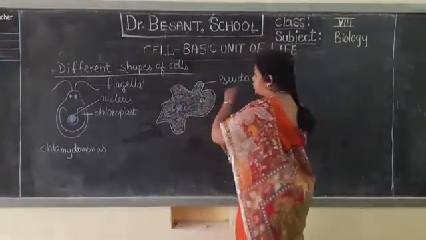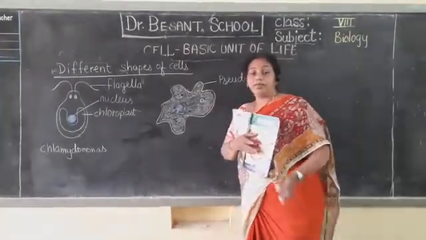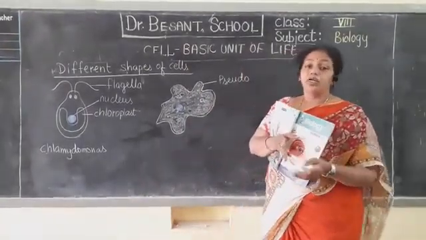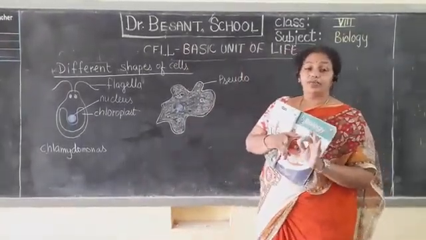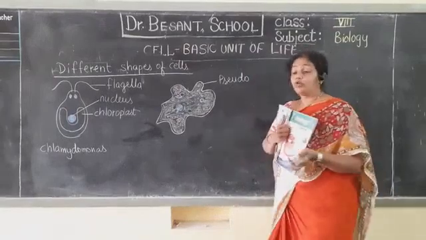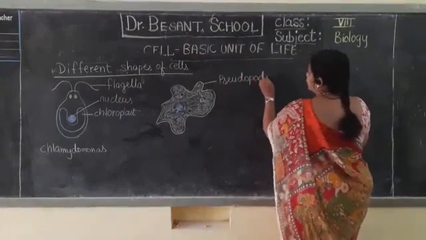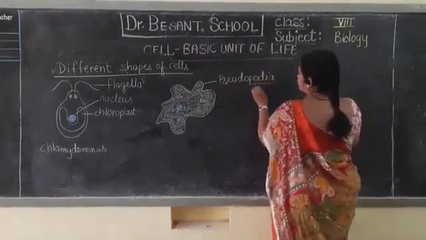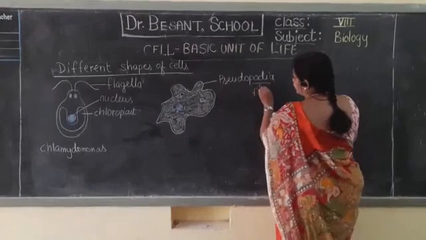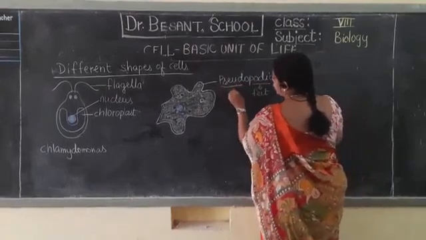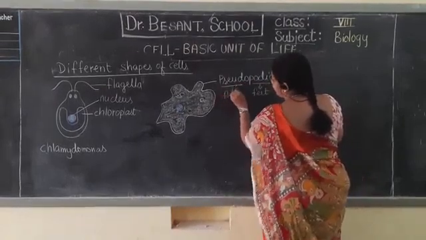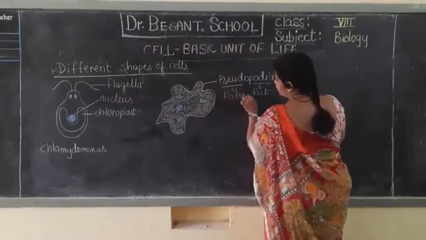So this animal also does not have any particular shape, but as the body moves, it appears like feet. But they are not the true feet. That's why we give the name pseudopodia. Podia means feet. The meaning for this is feet. Pseudo means false. So it is having false feet.